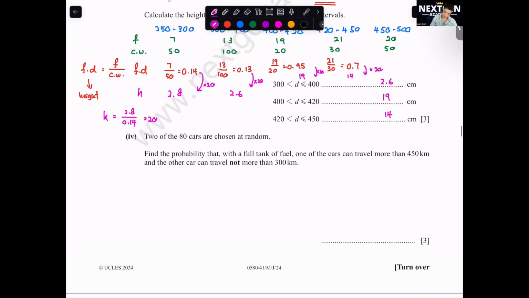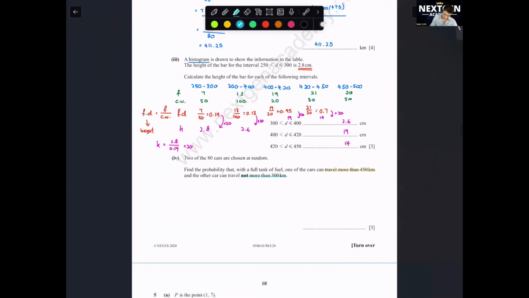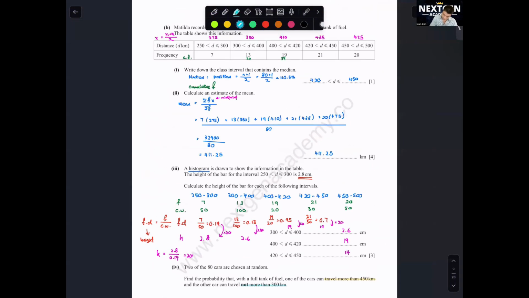Yeah, 19. The last one, question 4. 2 of the 80 cars are chosen at random. Find the probability that with a full tank of fuel, one of the cars can travel more than 450 km. Then the other one, not more than 300 km. I want you all to look back into the table. So more than 450 km will be this section here. Not more than 300 km is this section here.